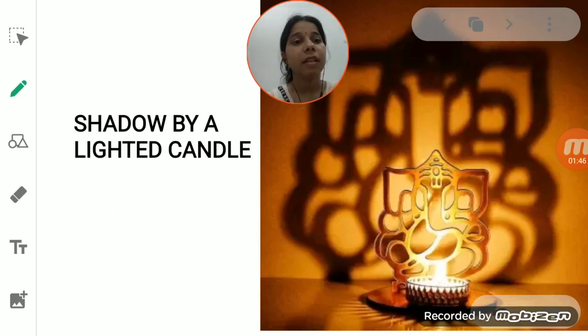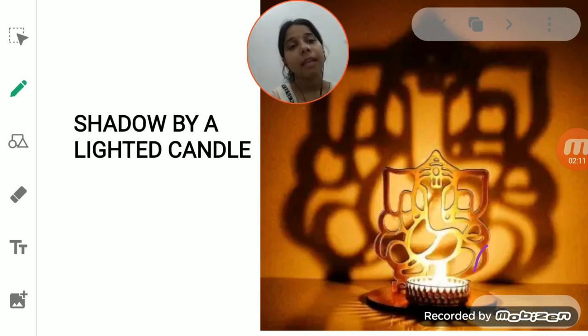You can see here the shadow that is formed by the lighted candle. Here the candle is placed in front of the statue, and you will see that the shadow is formed behind, at the opposite side to that of the lighted candle. So the shadow is formed at the wall which is opposite to that of the candle.